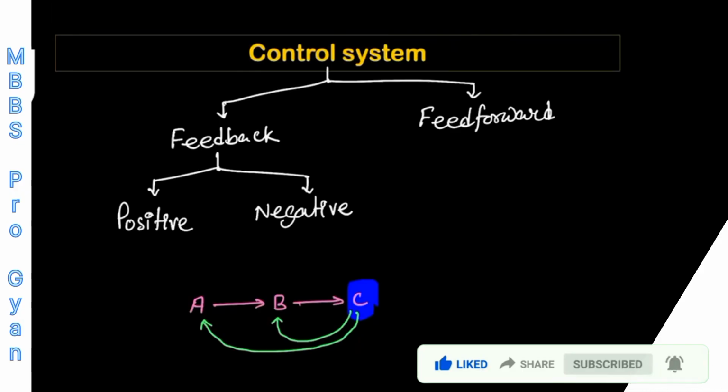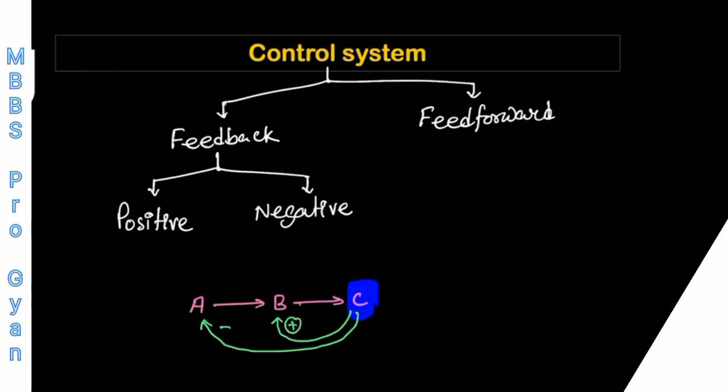Now if this returned input is of stimulatory type, then that will be known as the positive feedback control system. Getting my point? So suppose C is stimulating B and again B will produce C, and again the same thing is going to happen. So the pathway will move in the same direction again and again. This kind of system is known as the positive feedback control system. This is also known as vicious cycle.